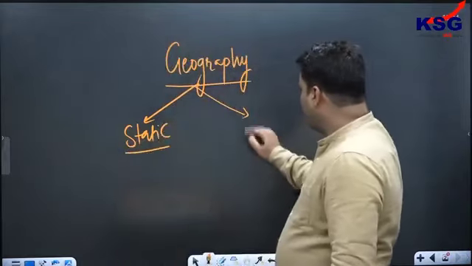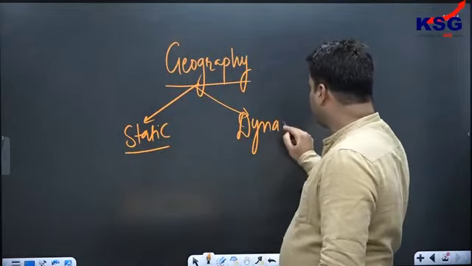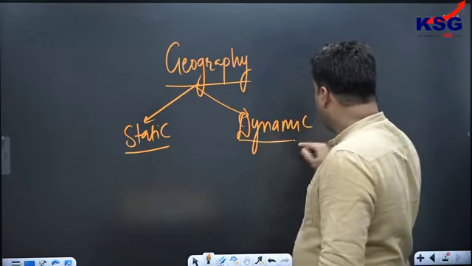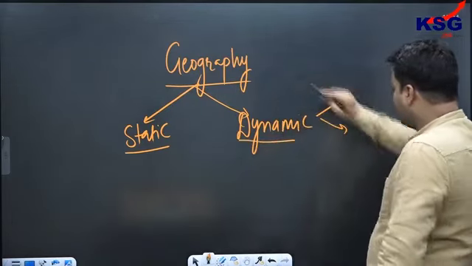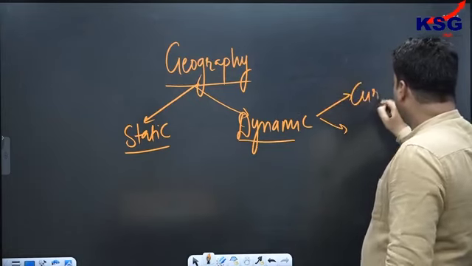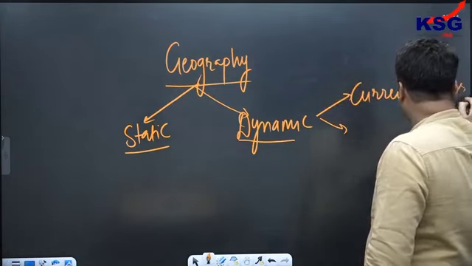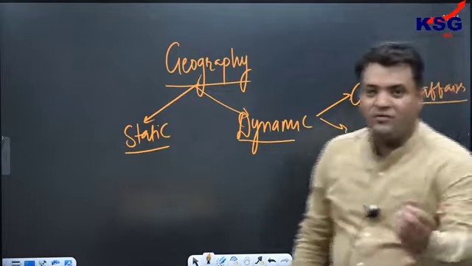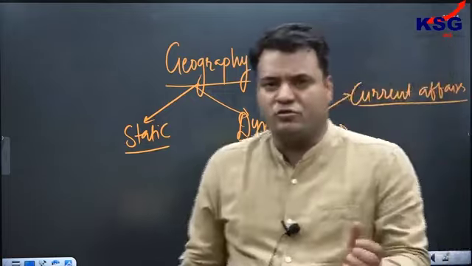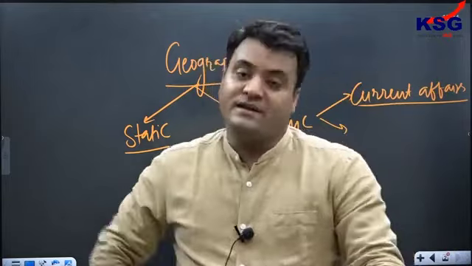Then we have a dynamic portion. In the dynamic portion we could have questions which are based on current affairs and any kind of climatic circulations, any kind of weather phenomena. For instance, nowadays we have the bomb cyclone so much in the news. So questions may be there in the exam.